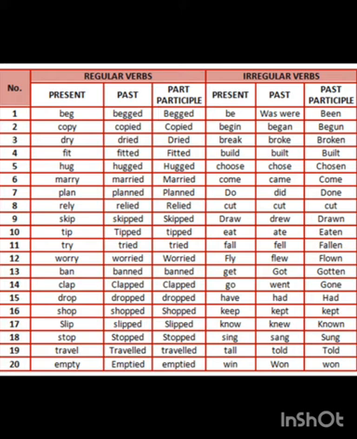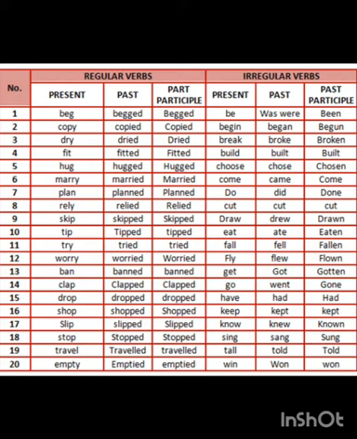Get, got, gotten. Here in place of gotten sometimes people use got also. V2 also got and sometimes V3 also some people use got, but you can also write gotten. So next, go, went, gone. Have, had, had. Keep, kept, kept. Know, knew, known. Sing, sang, sung.